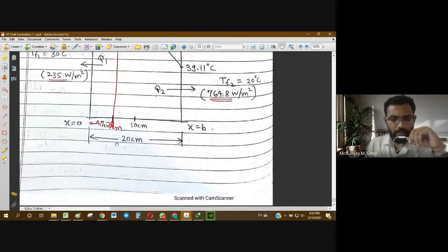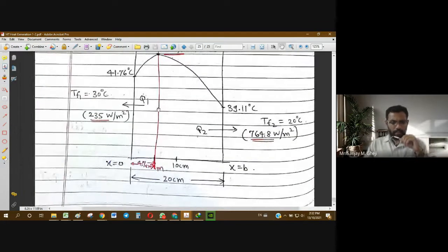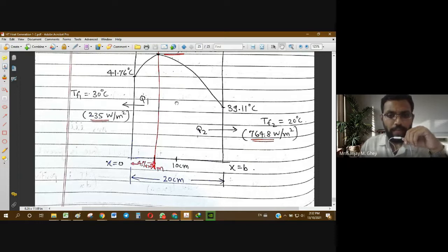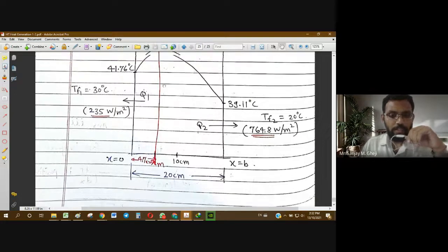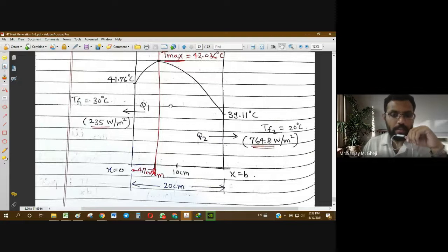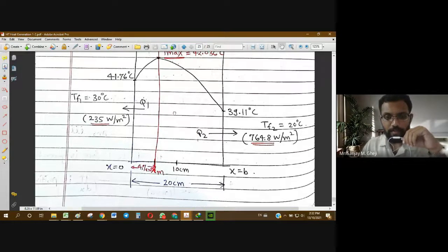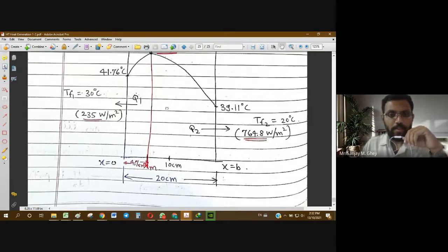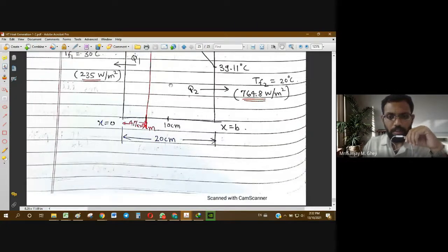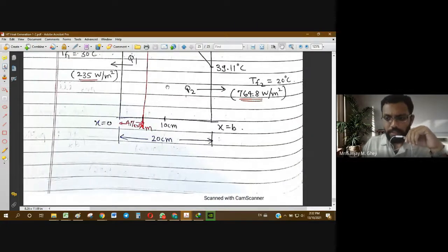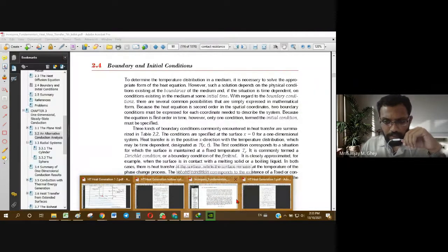Okay, so this way we complete all the possible cases for heat generation for a plain wall. The simple case was the same temperature on both sides. Then the second case was different wall temperatures, and the third case was both side different fluid temperatures as well as different wall temperatures. So all the conditions we have now covered. Now we will move on to the next case.